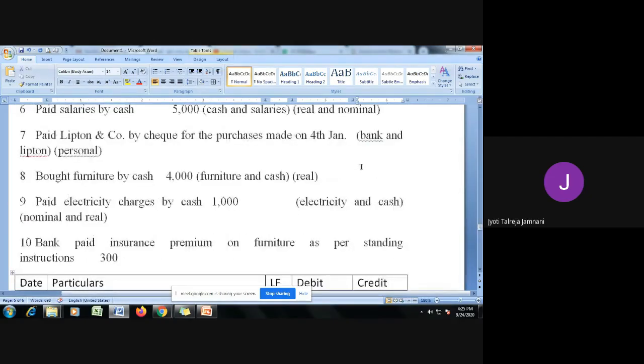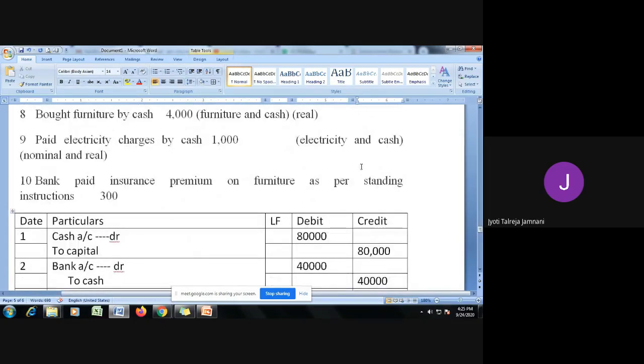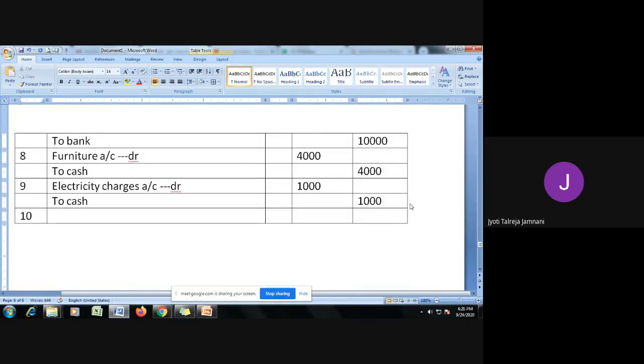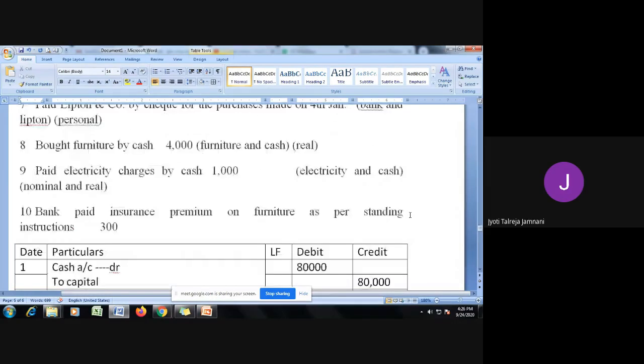Then the last one, the 10th: bank paid insurance premium on furniture as per standing instructions, 300. Insurance premium is one account, and the other account is bank, because bank is paying it on your standing instructions.